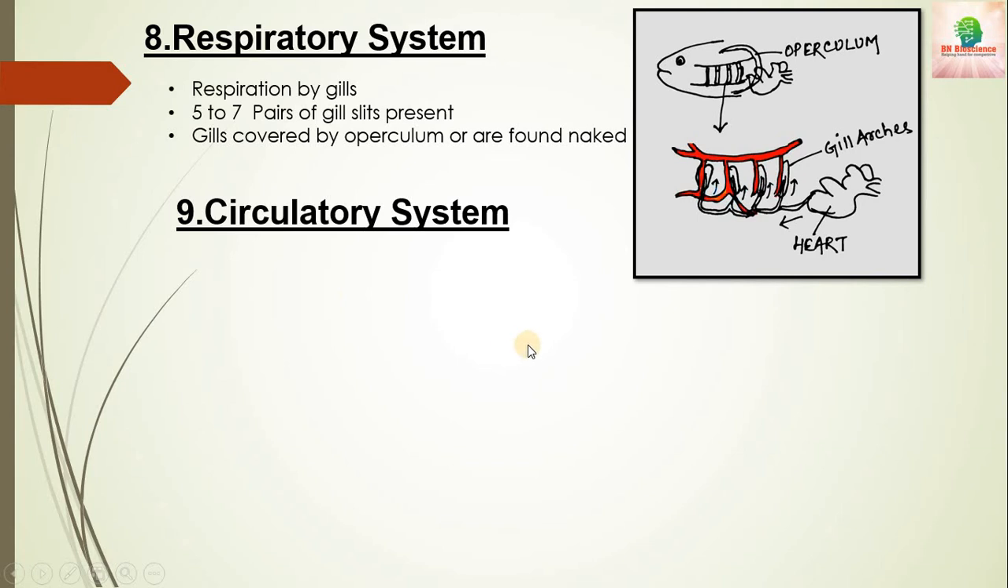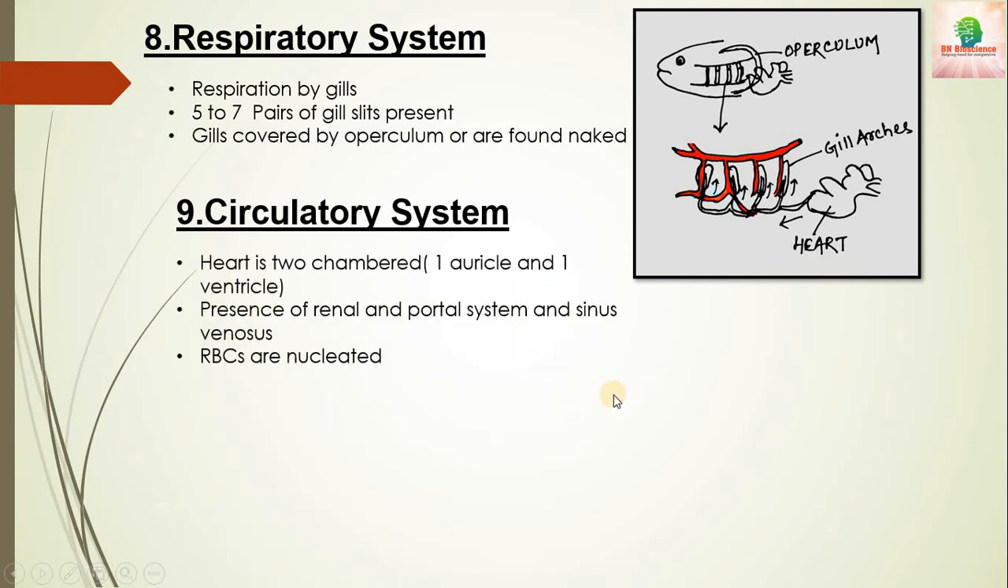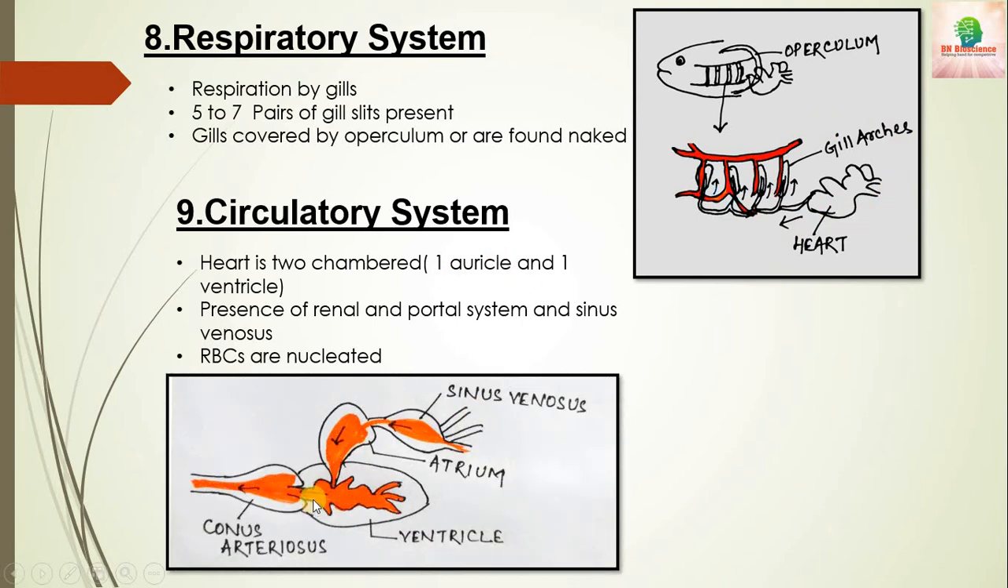Next one is the circulatory system. Here the heart of the fishes is two chambered. That means they have two chambers, one auricle and one ventricle. You can see here it is the atrium, you can say it is your auricle, and this is the ventricle. Here it also consists of the renal portal system, attached to your kidney, and they have the sinus venosus present. Here this is the sinus venosus.